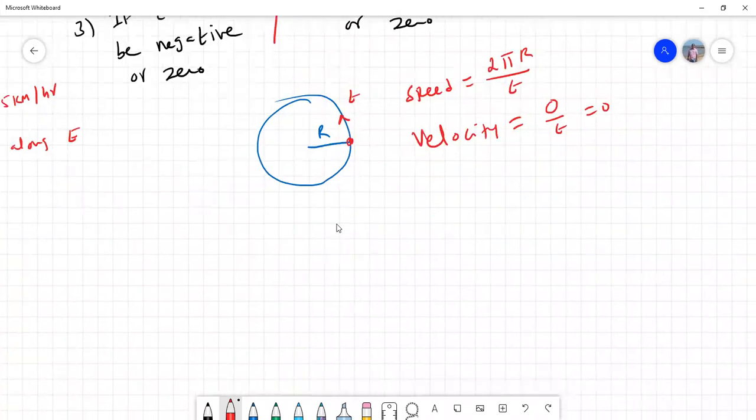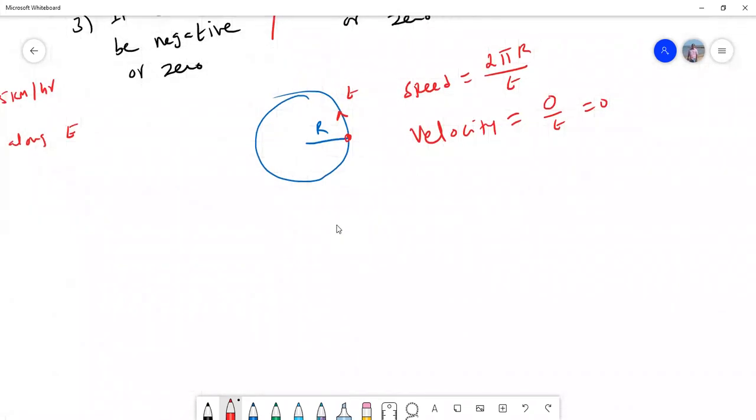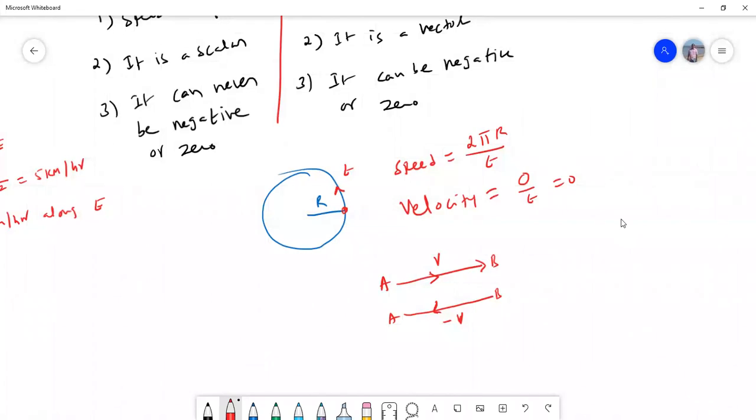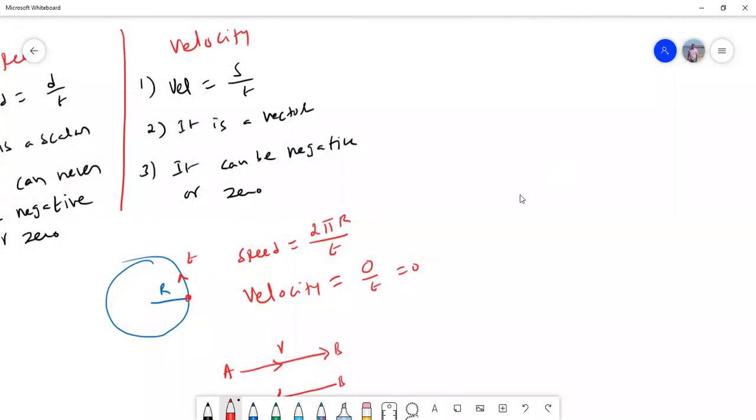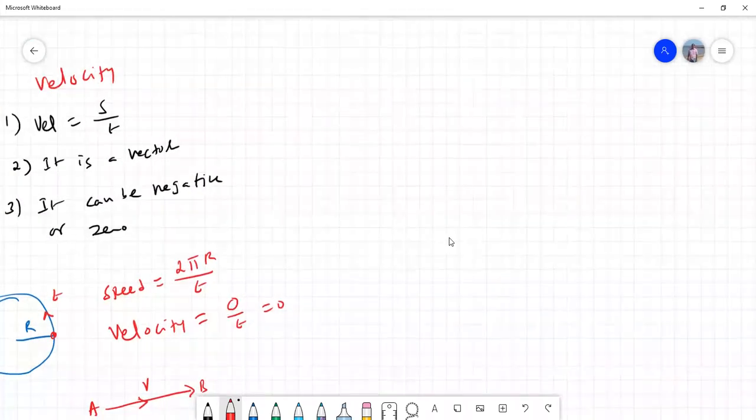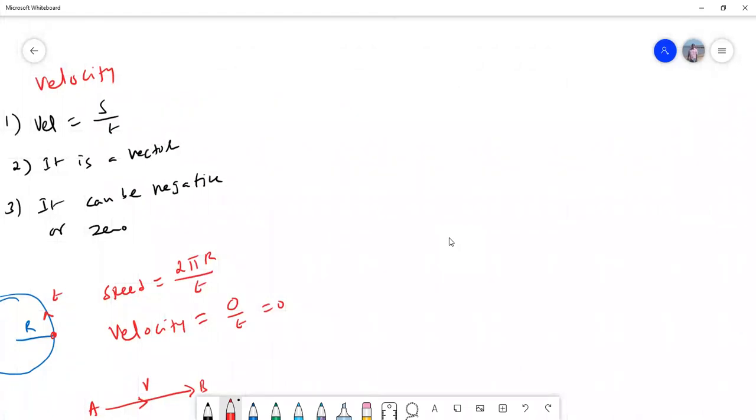So in one direction, if you take positives, for example, a body starts at A, if it moves to B, the velocity is positive. Again, if the same body moves from B to A, we'll take it as negative V. Why? Because it is opposite to the initial direction. So velocity can be negative, velocity can be zero, but speed can never be zero.